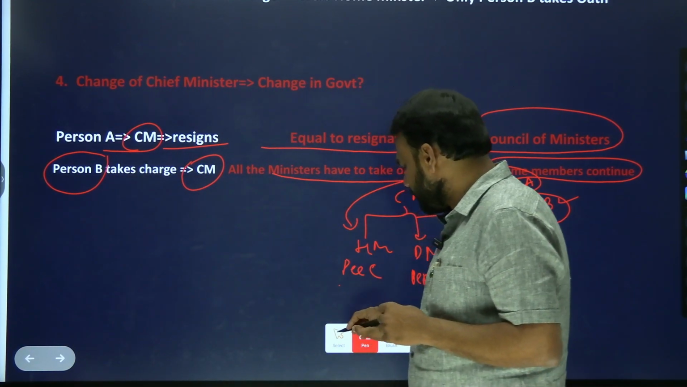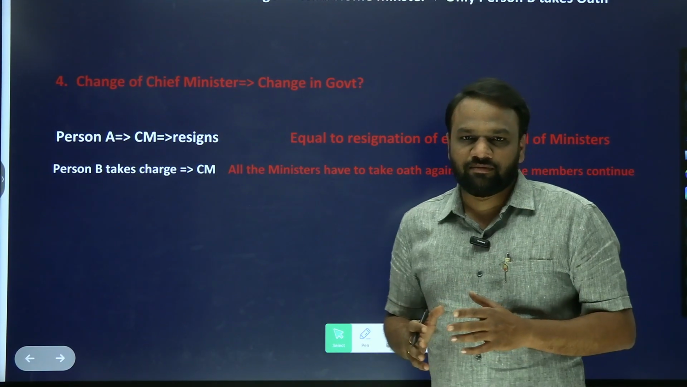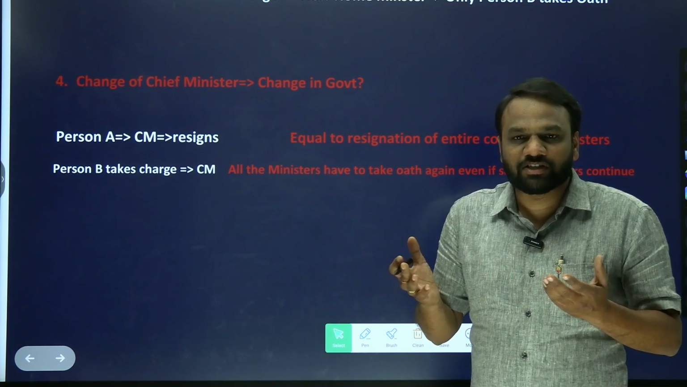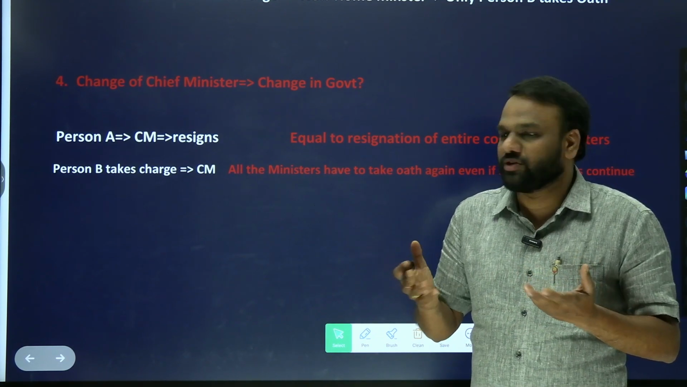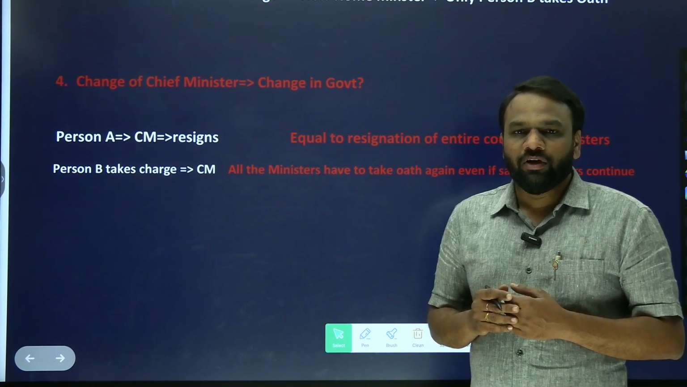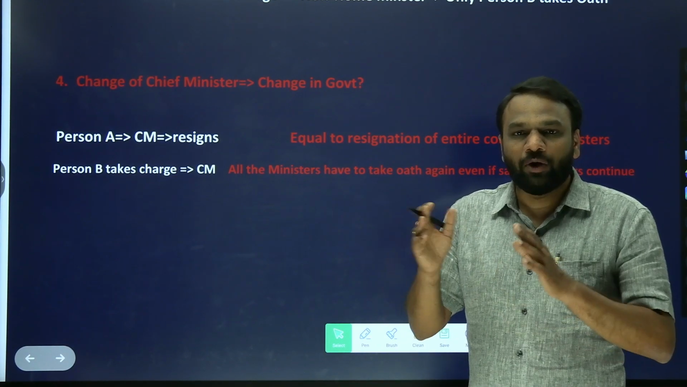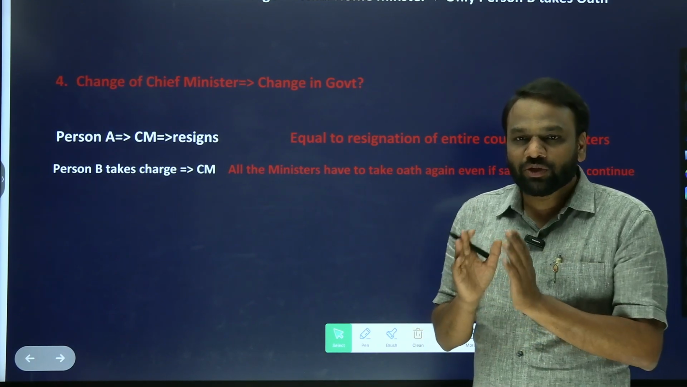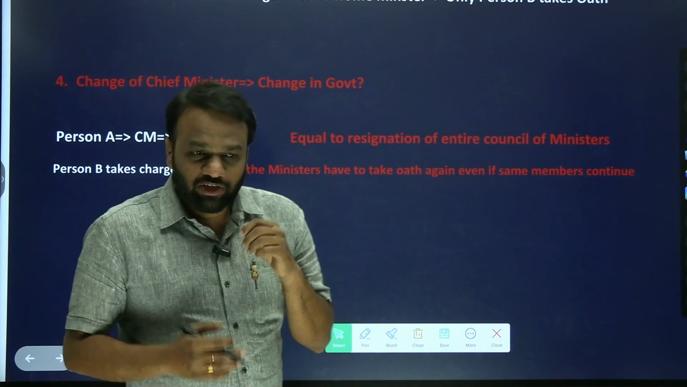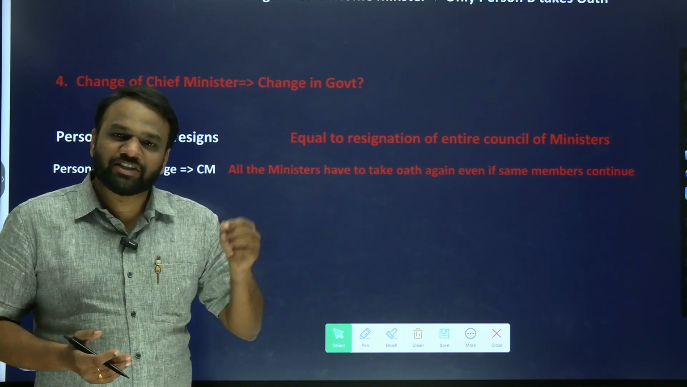What is change of government? Whenever the chief minister resigns, automatically the council of ministers gets dissolved. So a new council of ministers has to be formed. Even if the previous council of ministers wants to continue, they have to take the oath once again. So this is called change of government. Now the next question arises: whenever there is a change of government, should it be a change of party as well?